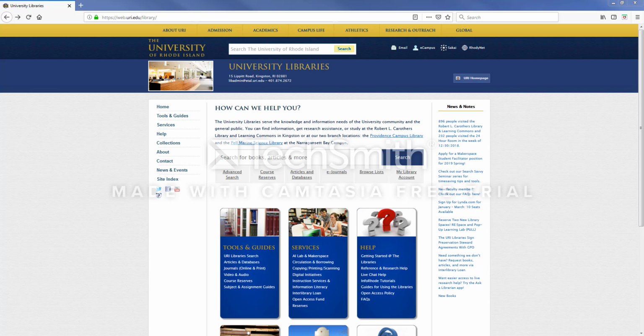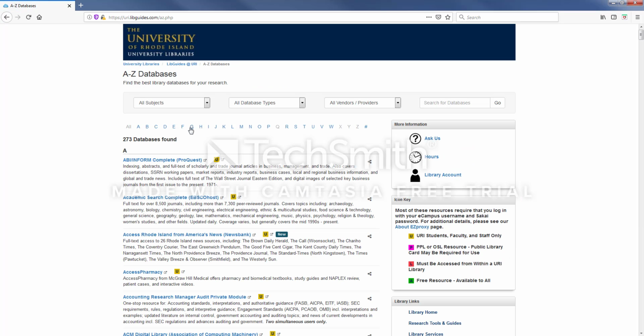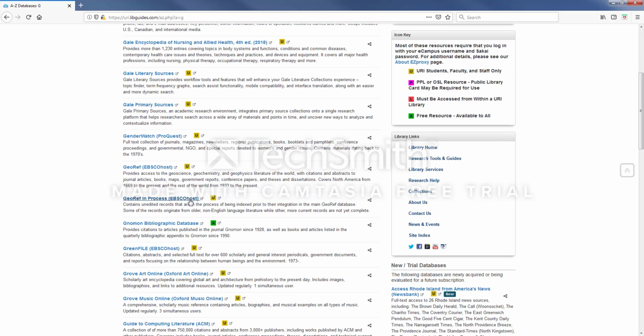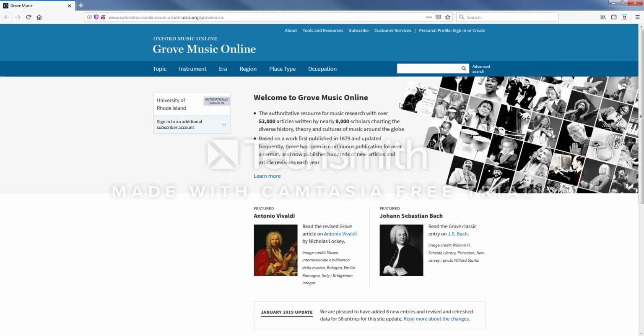So, how do we use the Grove database? Let's start at the library's homepage. From there, click on Articles and Databases, choose G from the list that pops up, and scroll down and choose Grove Music Online. As you can see on the main page for Grove, it offers a search box for quick searches, but let's use the advanced search option instead so we get better results.